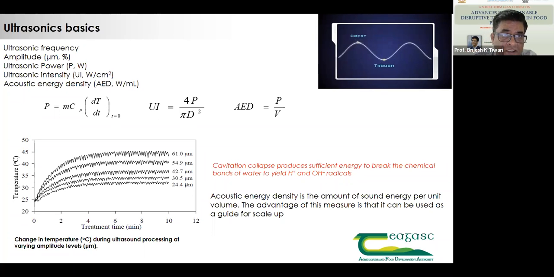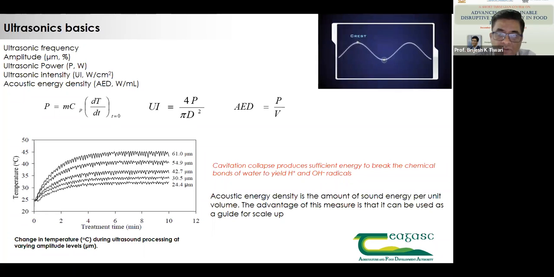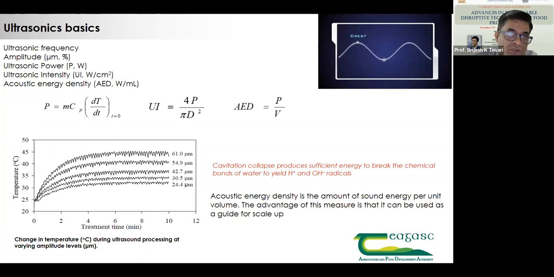Another most important unit used in basic food processing applications is acoustic energy density. Whatever power you have calculated, if you're using this power for 1 liter of sample, then power upon volume will become acoustic energy density, that is watt per ml. These are some of the units which are very important for scale up operations.